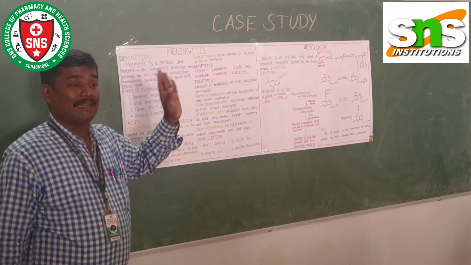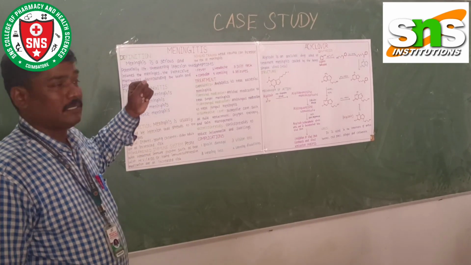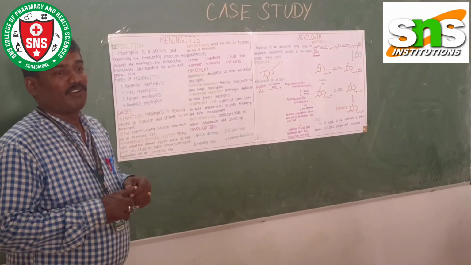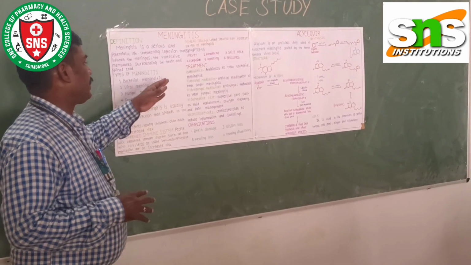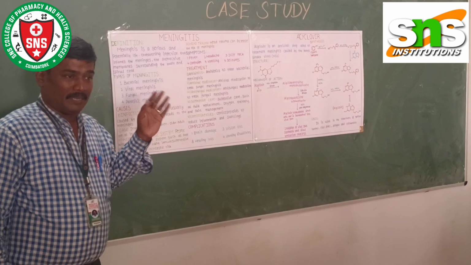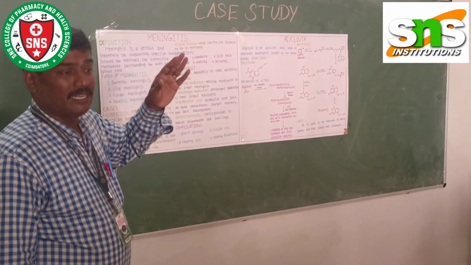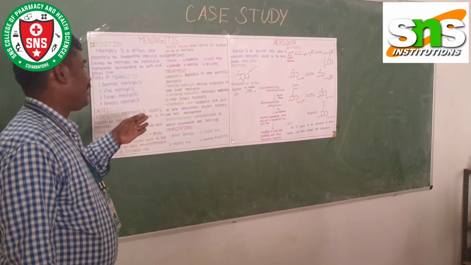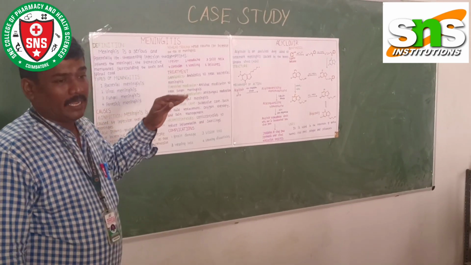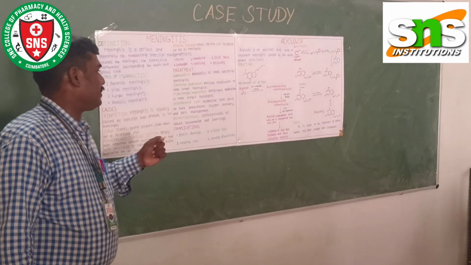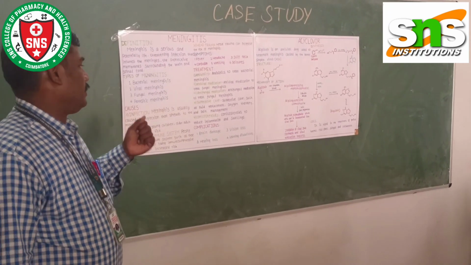What are the drugs given for meningitis? First, we prefer antibiotics to treat bacterial meningitis. In case of a fungal infection, it will be treated with antifungal agents. Similarly, viral meningitis will be treated with antiviral agents.